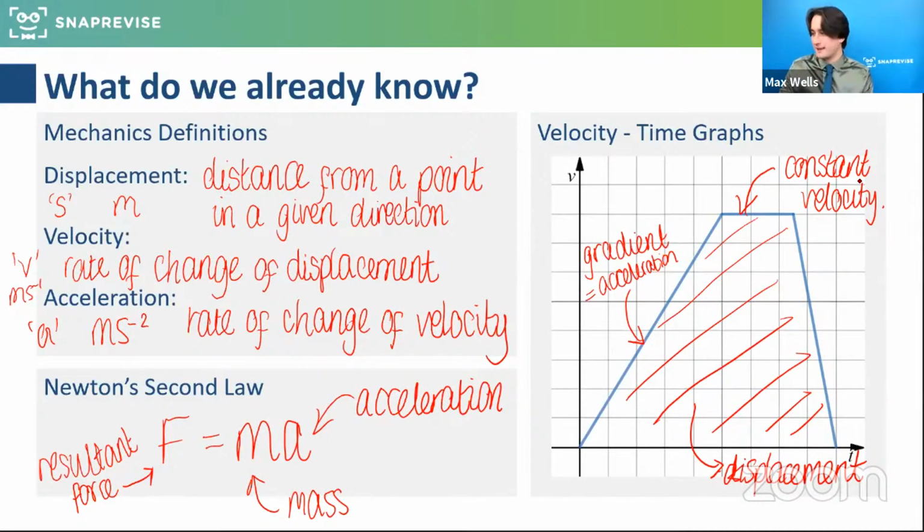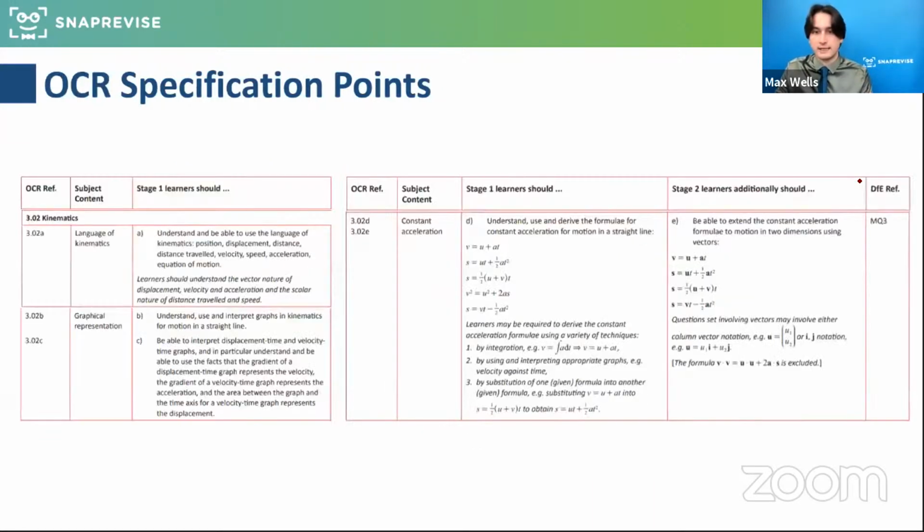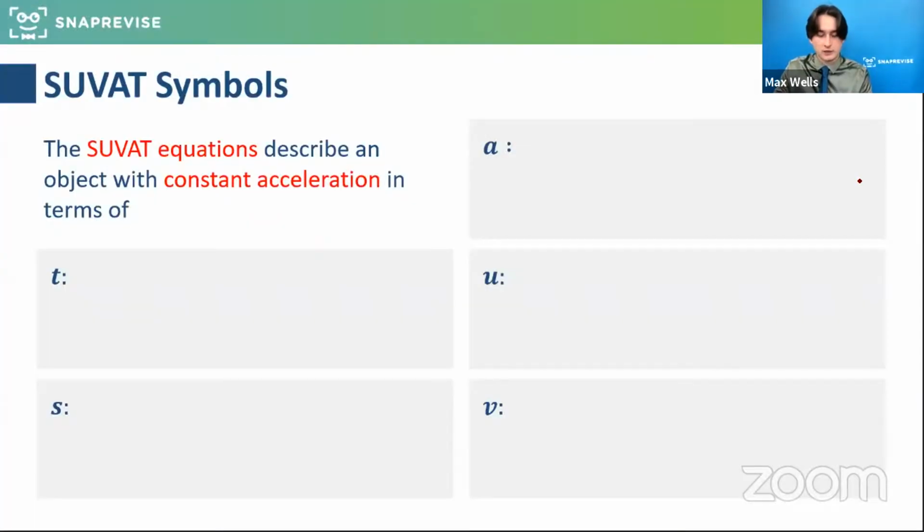Some brilliant comments in there. That's great to see. We're going to crack on. So this kinematics idea of SUVAT comes up in all the different exam boards. It's a really key part of all the mechanics you're going to do. So what we're going to do here is look at the first two basic SUVAT equations and where the ideas come from. Let me quickly remind you of what the different letters stand for. Time, T, is representing the time passed, the time interval we're dealing with in that question.